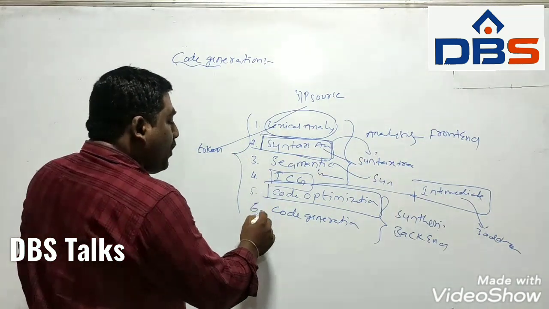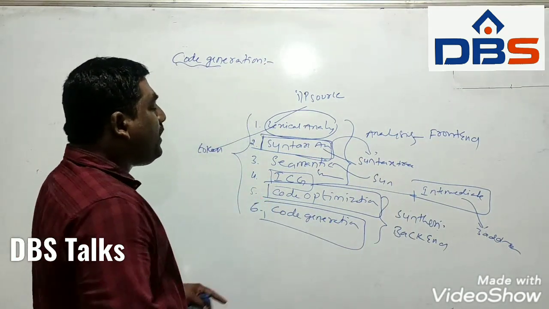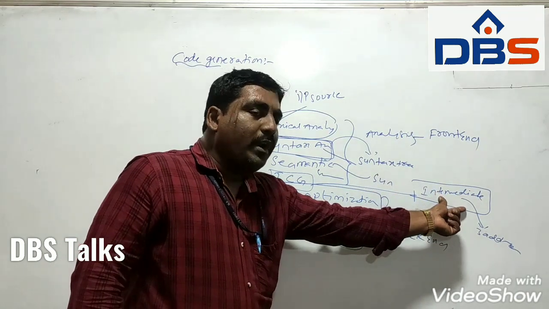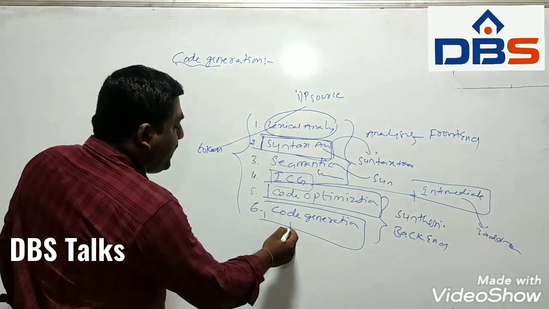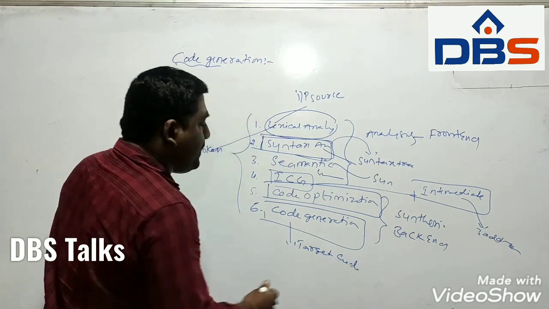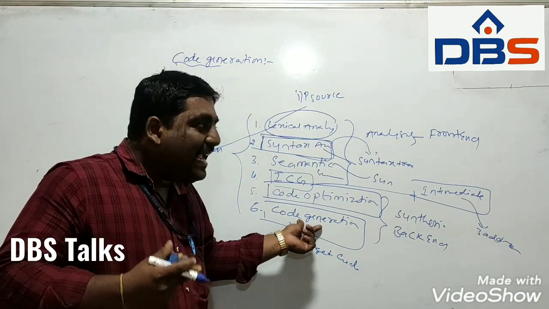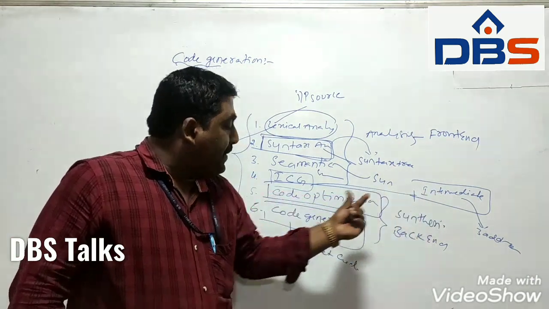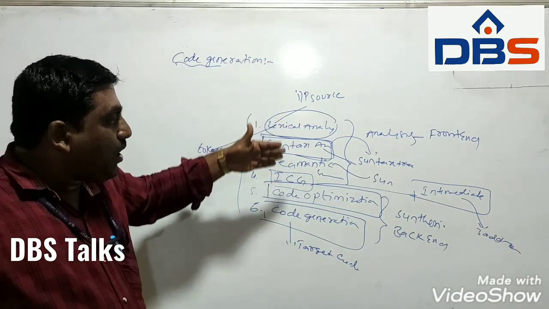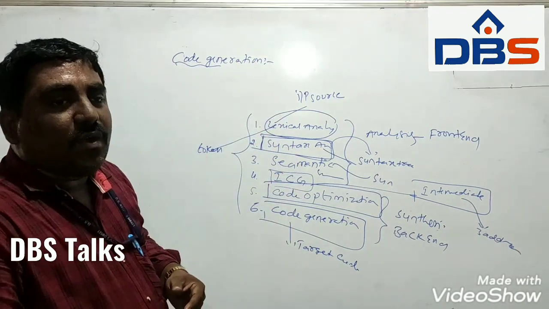Finally, for the code generator, the input is intermediate code and the output is target code. That means the code generator will take intermediate code as input and generate target code as output. So this is the basic idea of all the phases of a compiler.